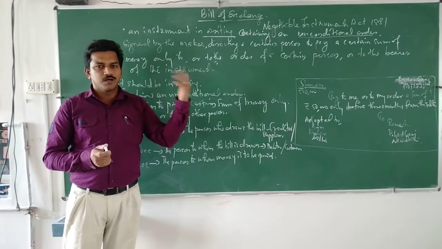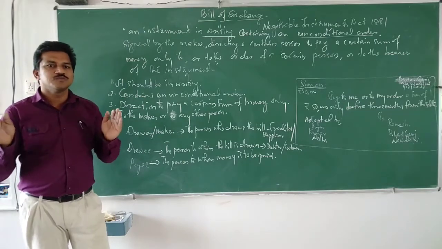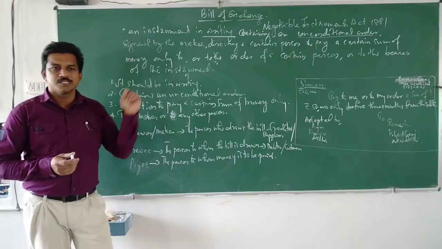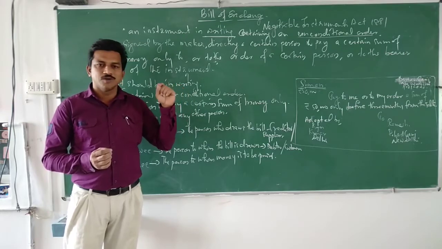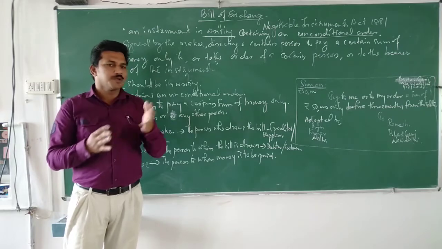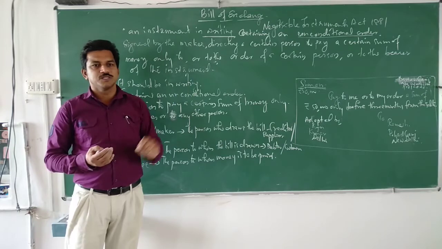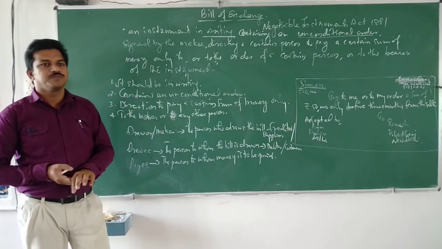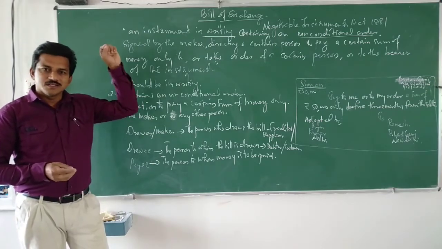You say to the shopkeeper that now I have no money, I will give this money after 3 months. He agrees to that. He writes a bill stating pay this 30,000 rupees to me or to any other person I name, on or before 3 months from this date. So who has written? The shopkeeper has written.